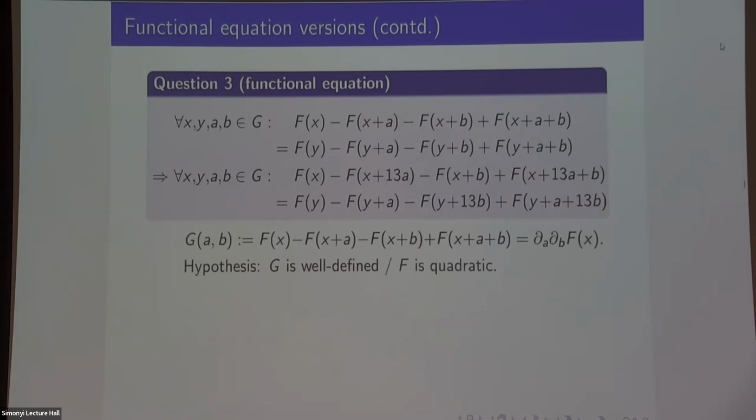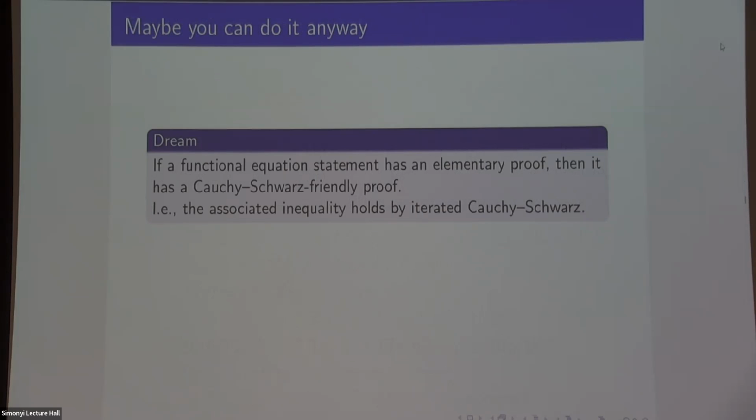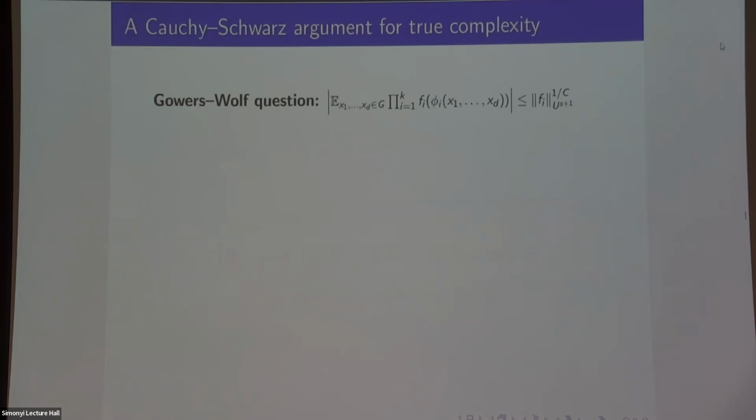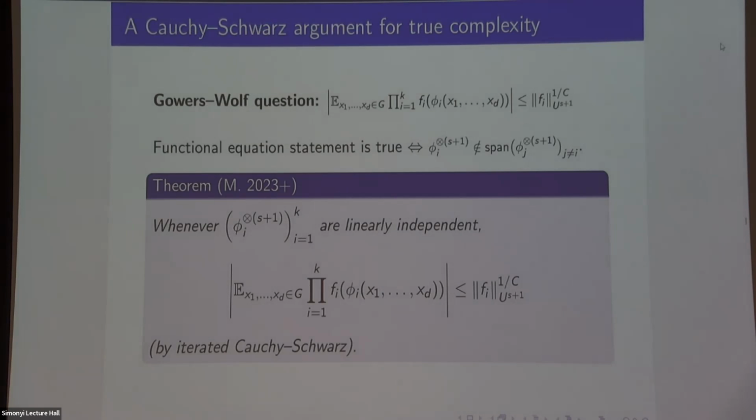Question. Do you know when you cannot do something by iterated Cauchy-Schwarz? Do I know of instances where I can't? How would you know that? I have no idea. One thing that can go wrong is that the statement might be false. It might also be true, but I can't find an elementary proof, and I think that can happen.